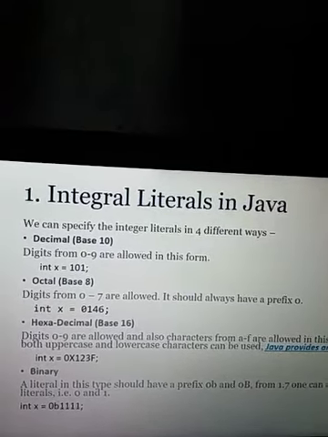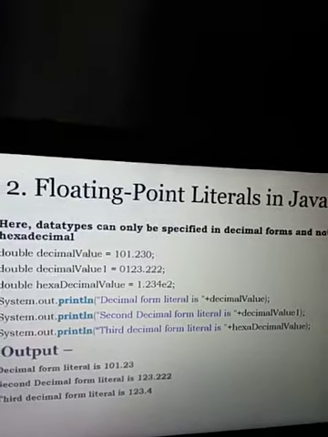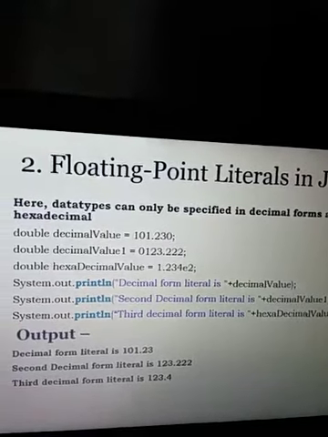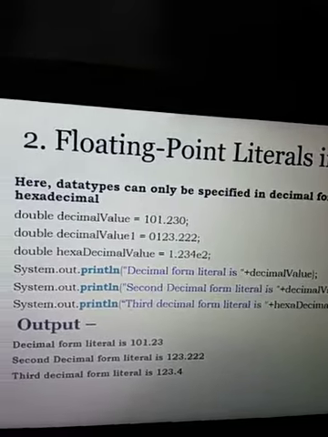Floating point literals can have the value in decimal form. Here we have given the floating point values in different ways. After the decimal point, a few numbers are given.